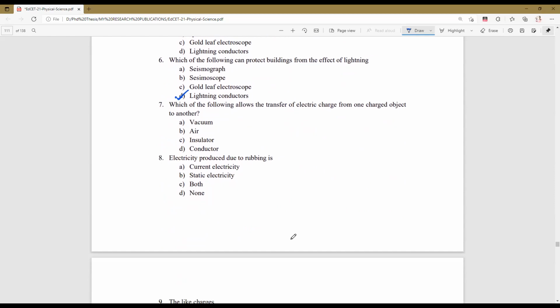Let us see the next question. Which of the following allows the transfer of electric charge from one object to another object?